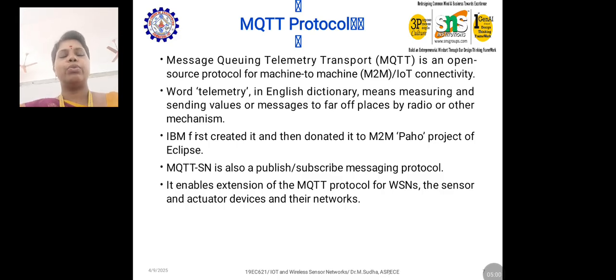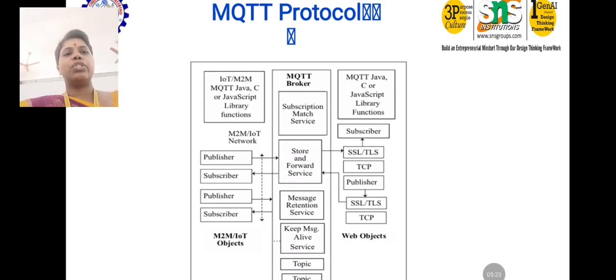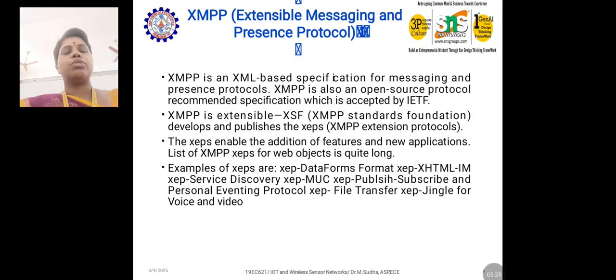So this is who invented the first MQTT protocol. It was invented by IBM. Fine. And MQTT-SN, that is sensor network, is also a publish-subscribe messaging protocol. It enables extension of MQTT protocols for WSN, the sensor and actuator devices and their networks. So this is how the MQTT protocol proceeds, and this is the structure of the MQTT protocol. You just go through this.